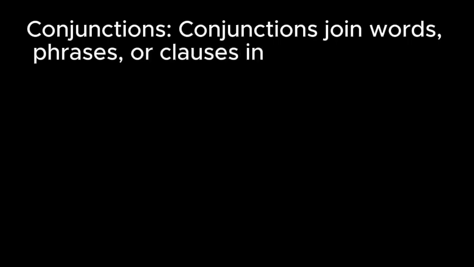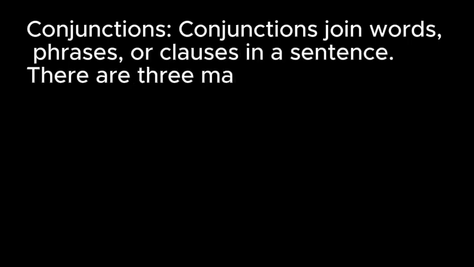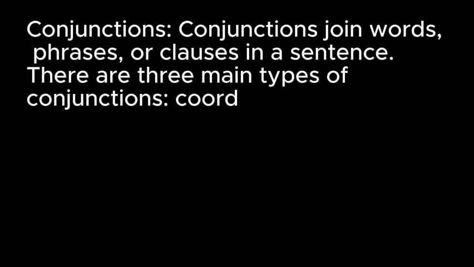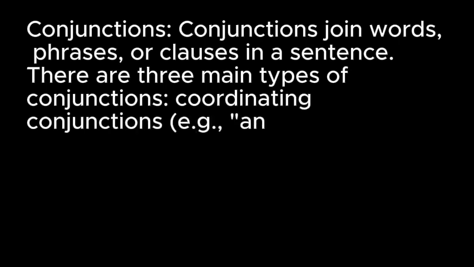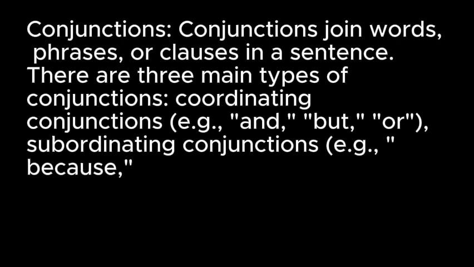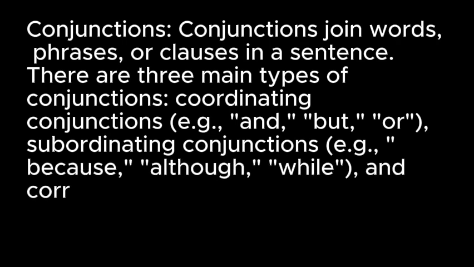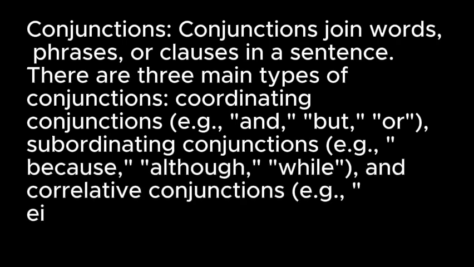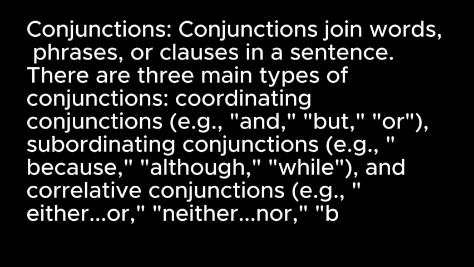Conjunctions. Conjunctions join words, phrases, or clauses in a sentence. There are three main types of conjunctions: coordinating conjunctions, and, but, or, subordinating conjunctions, because, although, while, and correlative conjunctions, either, or, neither, nor, both, and.